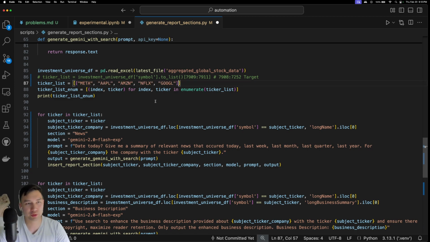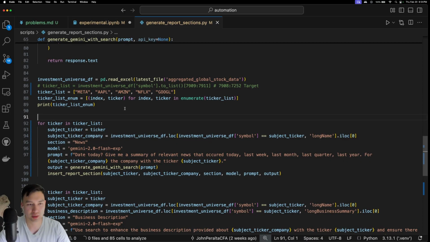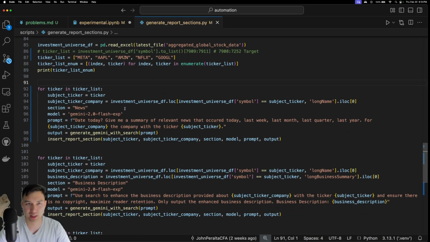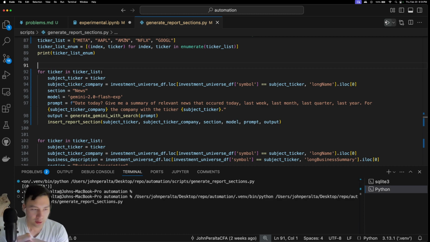But the benefit of doing this, like, okay, so why am I making a bootleg deep research? Obviously the cost, right? If you question me, like, why are you doing this? This already exists. Well, go ahead and pay $200 a month, right? Okay, so I'm gonna generate a section for each of these, and then I'll show you what comes out of it. So I just hit the run button on this, and it kind of takes a while.